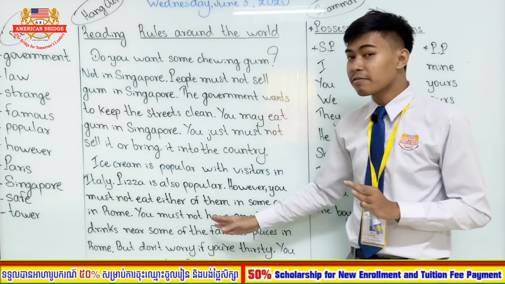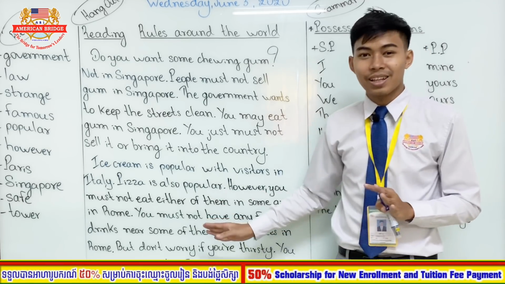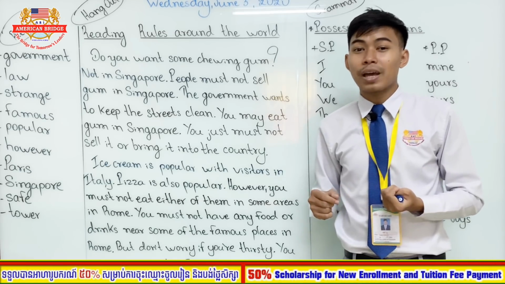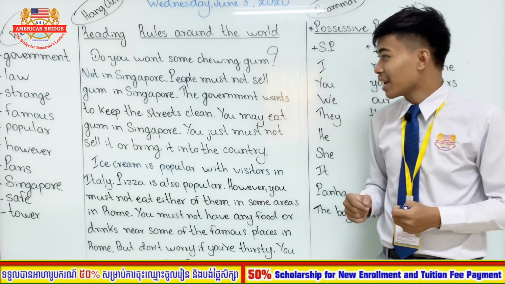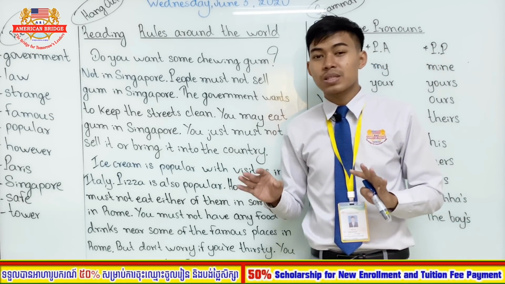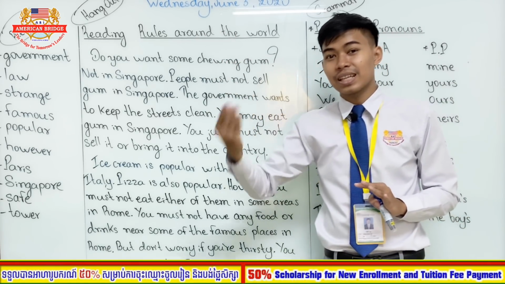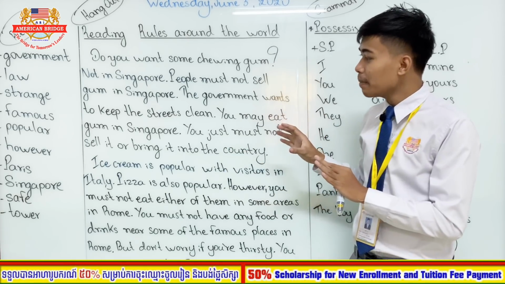When you visit some famous places in Rome, you are not allowed to bring food or drinks there. But if you are thirsty, you can drink water from the water fountain in the park. Okay, so now we have finished our 4 paragraphs in the reading "Rules Around the World". The first 2 paragraphs we learned yesterday, and the third and fourth paragraphs we just finished today.